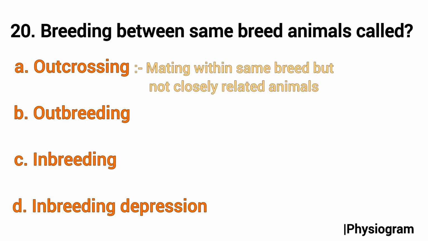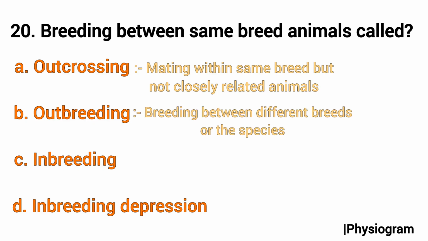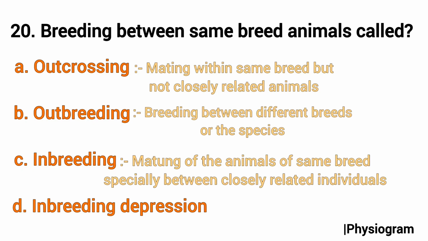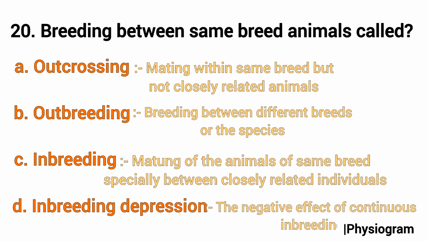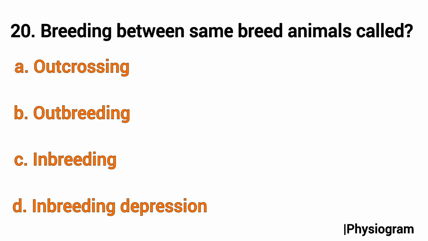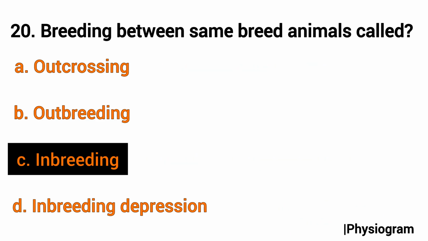B, which is outbreeding, is the breeding between different breeds or species. Next is inbreeding, which is mating of animals within the same breed, especially between closely related individuals. And D, that is inbreeding depression, is the negative effects caused by continuous inbreeding. So according to the question, the correct answer will be option number C, that is inbreeding.